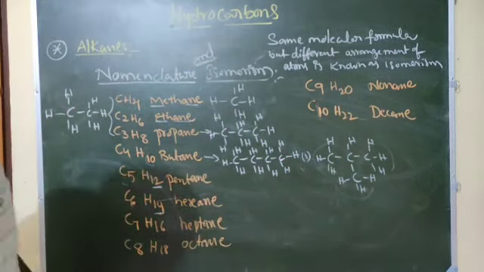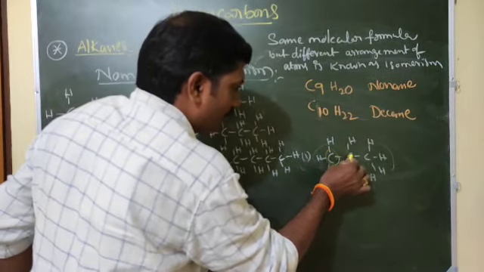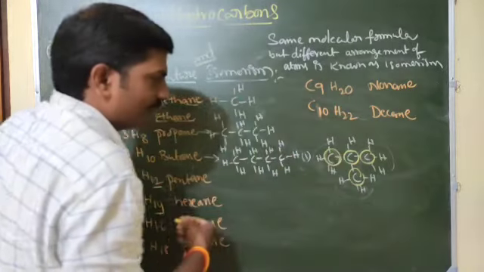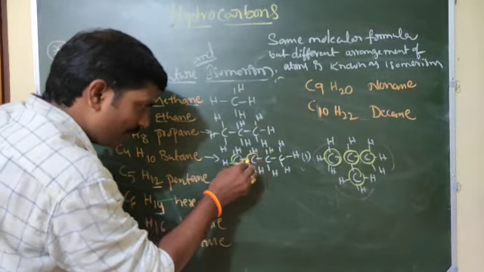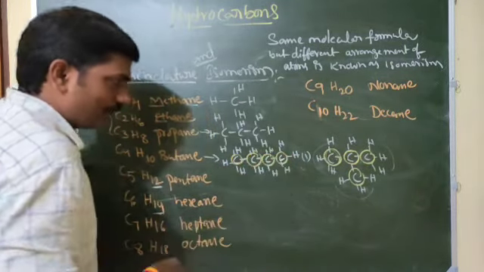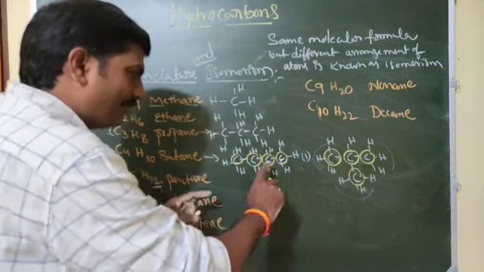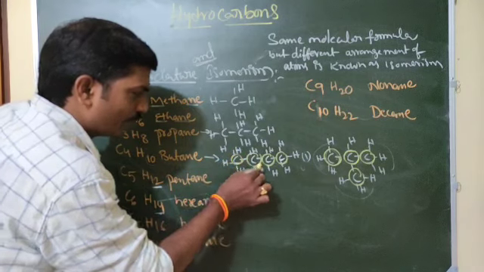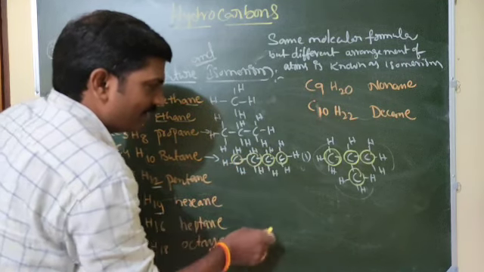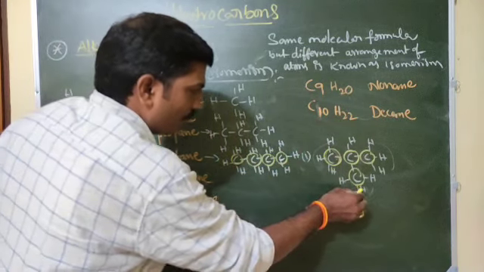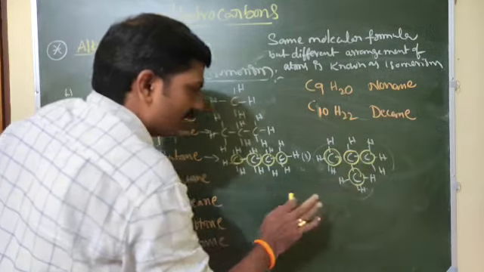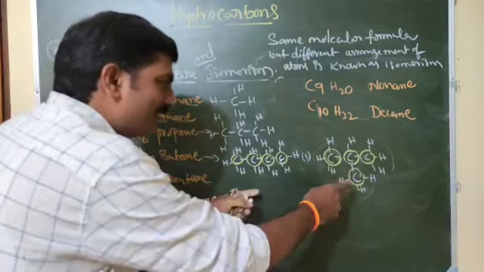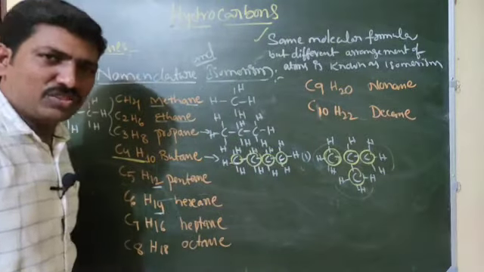There are 4 carbons with different arrangement, but the hydrogens are the same, 10 in each. Same molecular formula, different arrangement of atoms is known as isomerism.